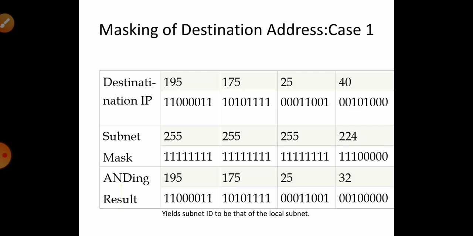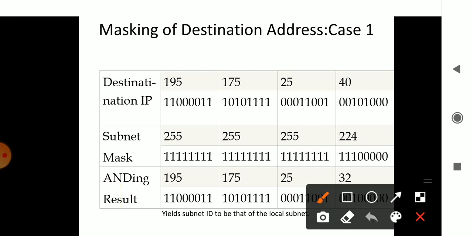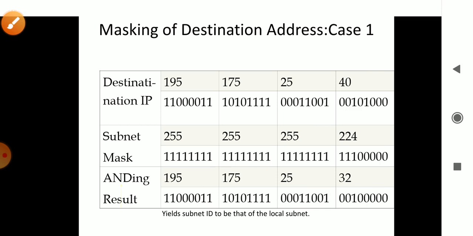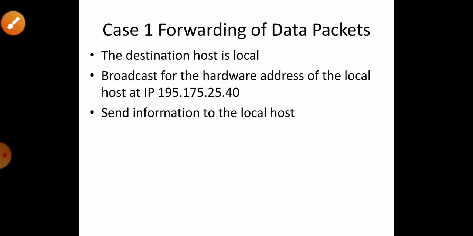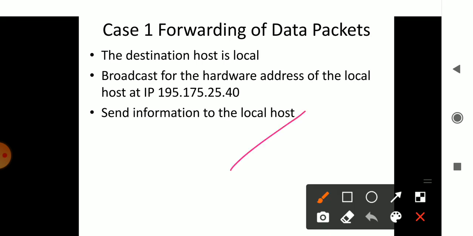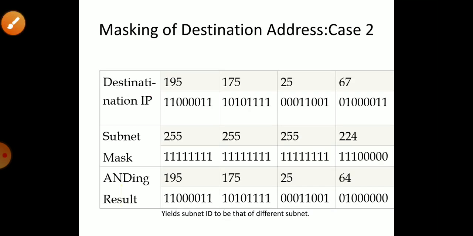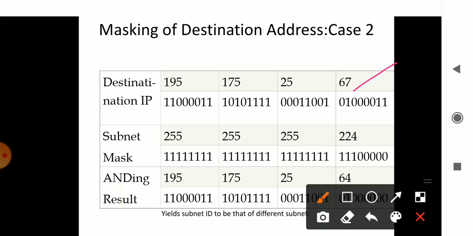When we found it out, for 40 we got 34. Now a second scenario where your address is 40 and you have the subnet mask. Once again you can check that you belong to this particular area only, that is 32. Like this we find out where the destination is. For the local host, the data packets are sent and received, and that data is broadcast with the hardware address. Here is another scenario where the destination address is given as 67. All others are the same.